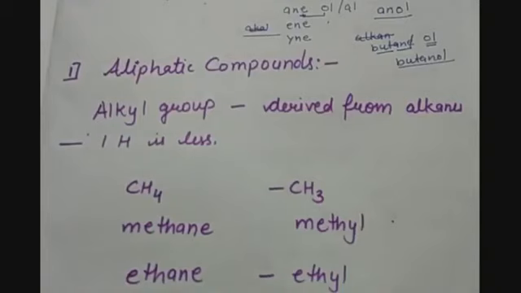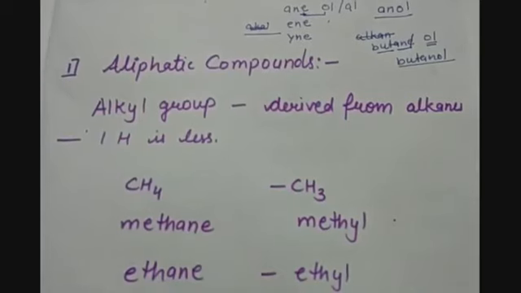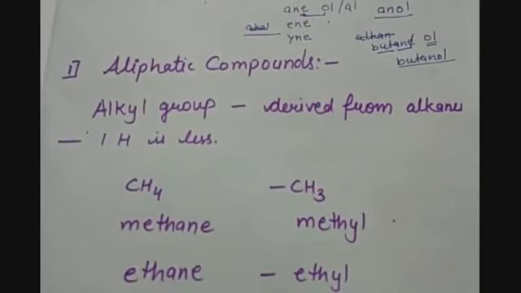Now let us start giving the name to the aliphatic compounds, because we have a number of homologous series, so we have to learn how to name all the kinds of homologous series. But first we are starting with naming aliphatic compounds. We have studied that these are the hydrocarbons which can be straight chain, branch chain, or rings, but there is only carbon and hydrogen present in the compound.